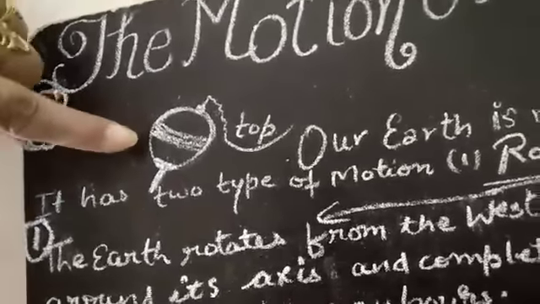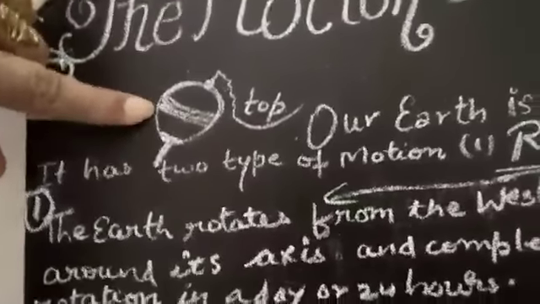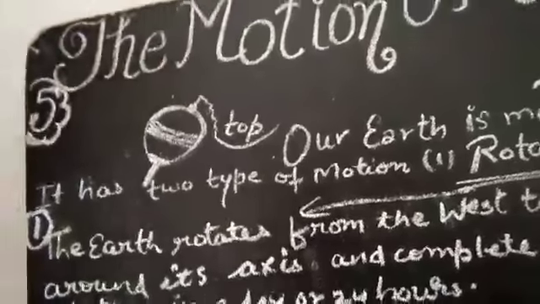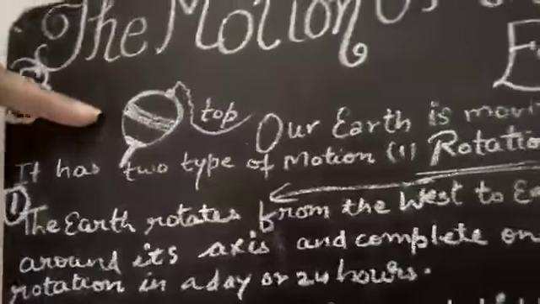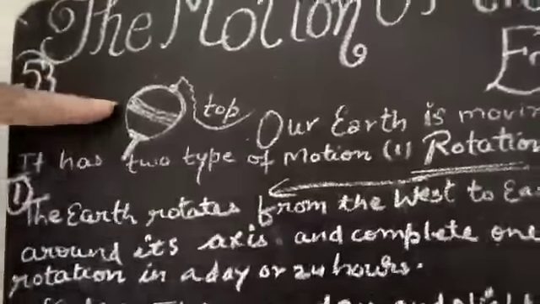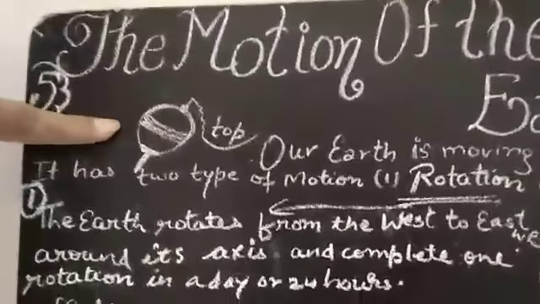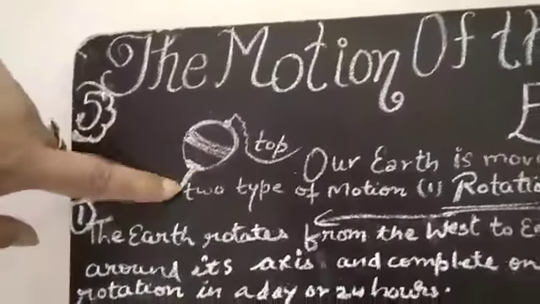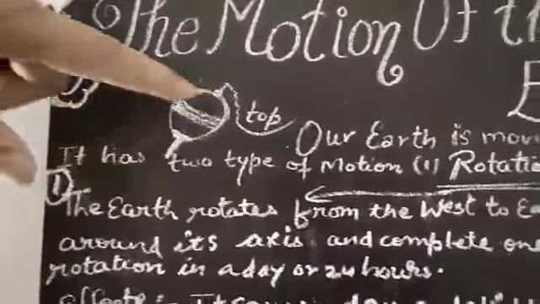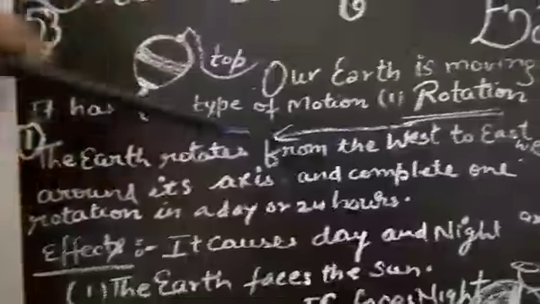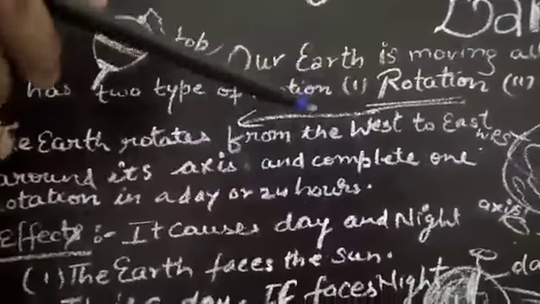Yes, it is spinning in two motions, on its axis and round on the earth. Yes, beta, it's my topic, motion of the earth. As the top is spinning on the earth, on its axis and round, same, our earth is moving all the time. That is also having two motions: on its axis and round the sun.